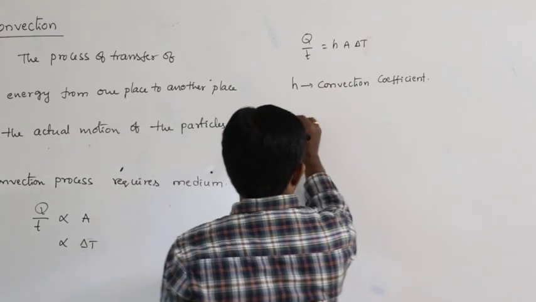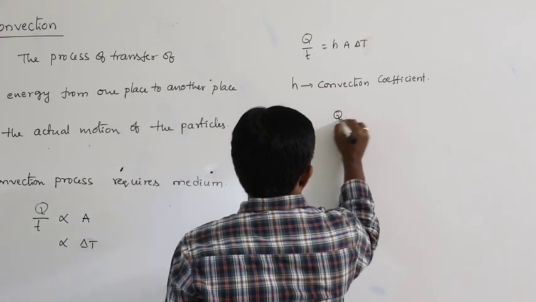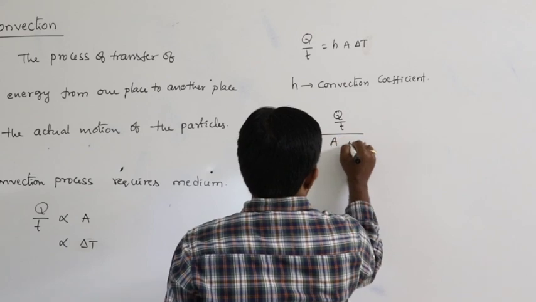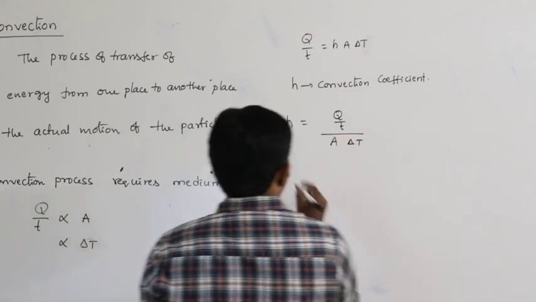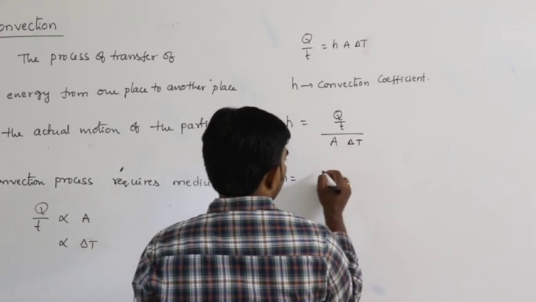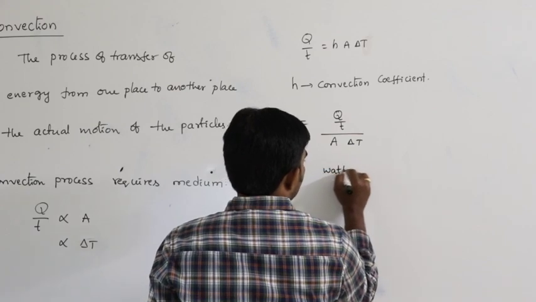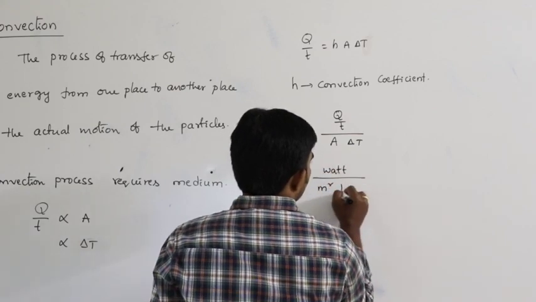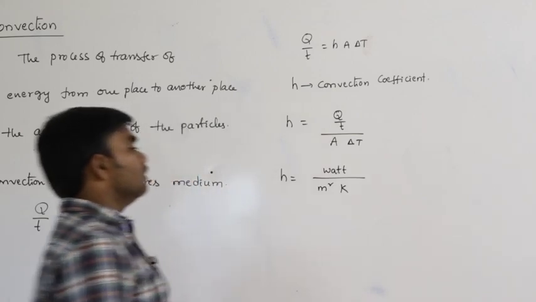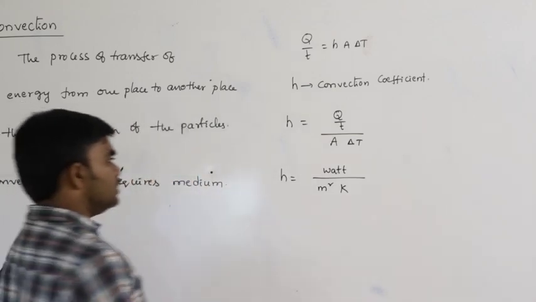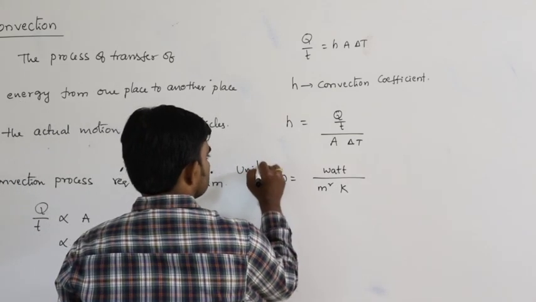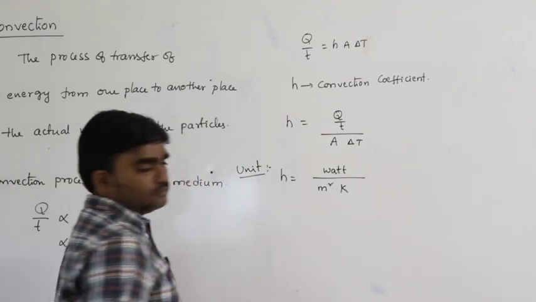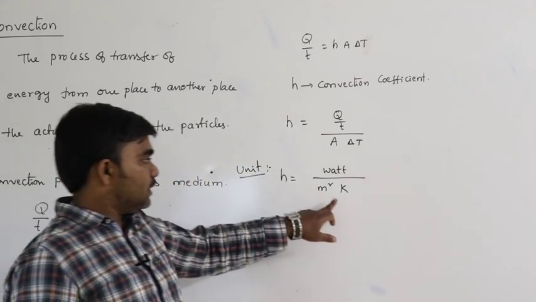So from this we can write H is equal to Q by T divided by A into delta T. H can be written as rate of flow of heat, that is, unit is watt per meter square Kelvin. So the unit of H is watt per meter square Kelvin.